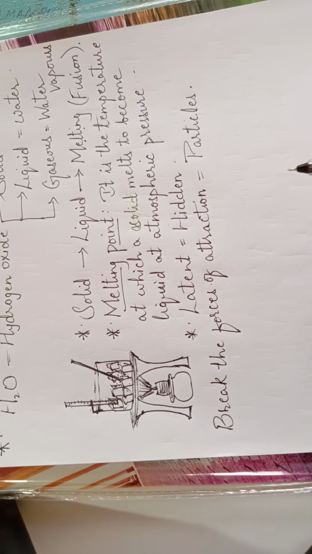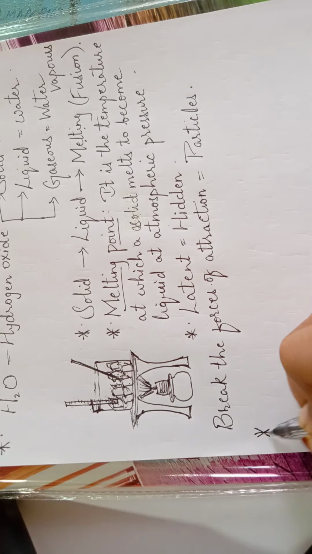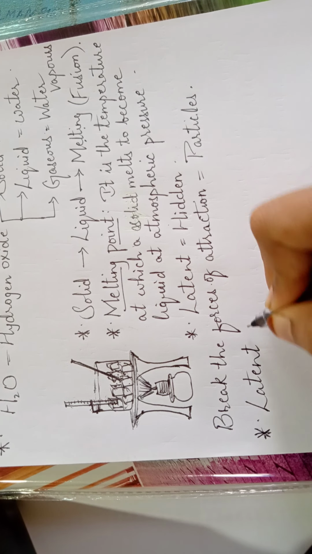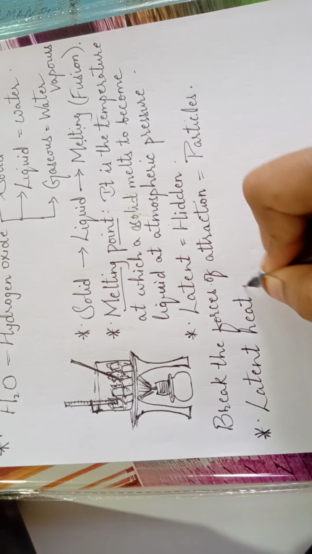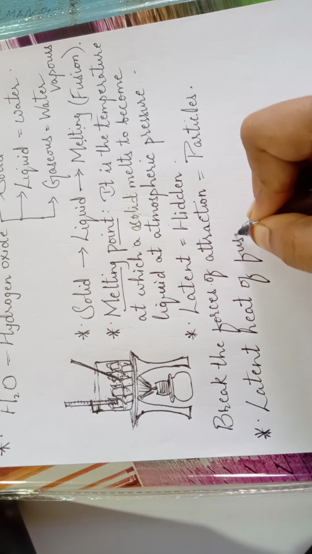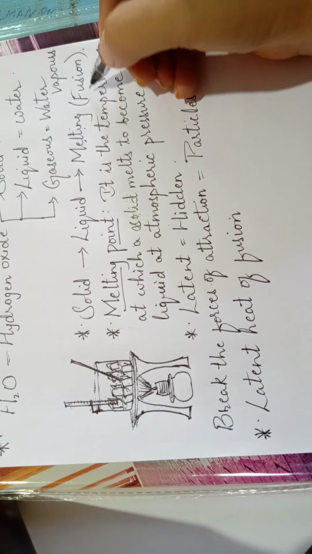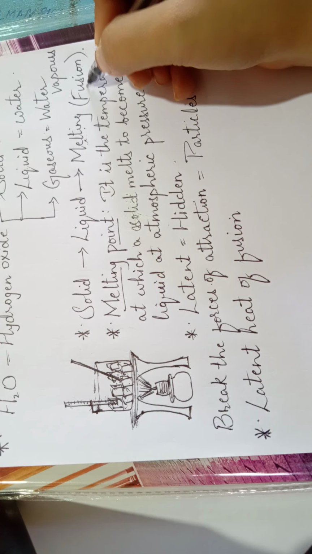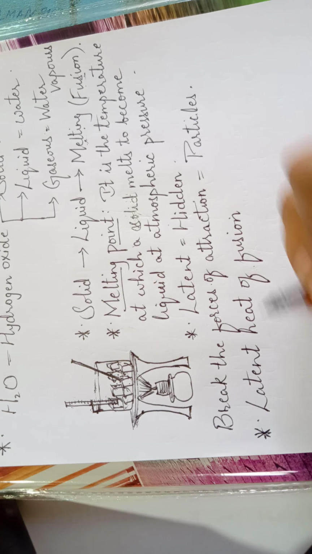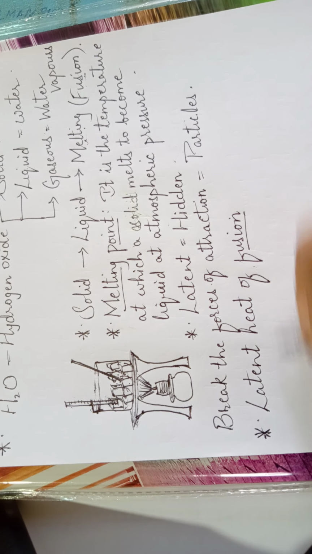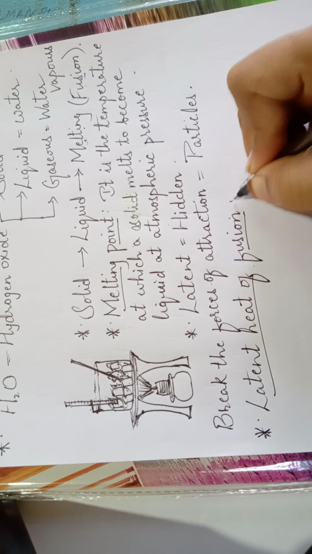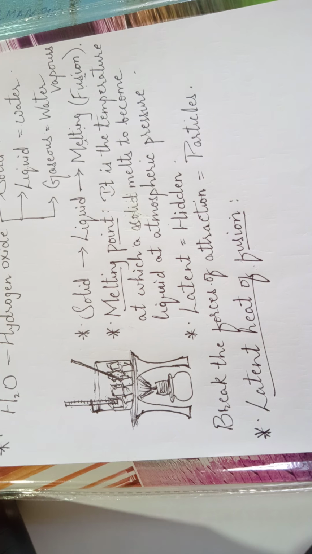Then again we will come across another definition, that is latent heat of fusion. We are calling it fusion because, as I have told you already, melting is also referred to as fusion. So the latent heat, the hidden heat, when the process of fusion, the melting process, is carried out. So the definition goes like this.